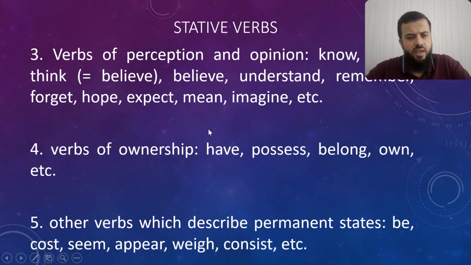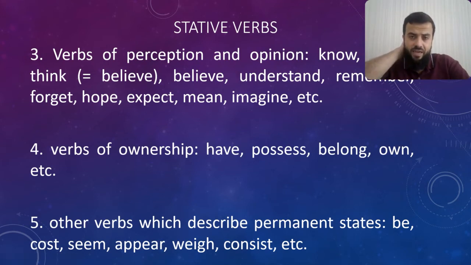Verbs of ownership, like for example, have, possess, belong, own, etc. Okay, wait a minute. Have. I am sure 100% that I've heard a person saying, I am having dinner. You are correct. This is not wrong. But have here is not a verb of ownership. When you say I am having dinner, it means I am eating dinner. So here the meaning changes. So be careful with the meaning of the verb. We will study this in 2 minutes.